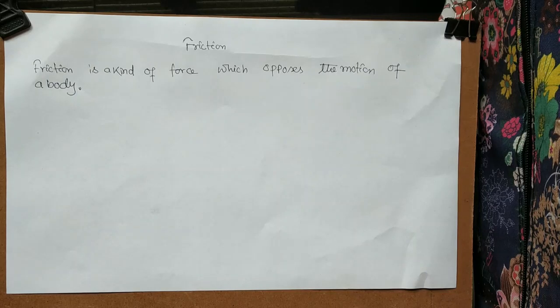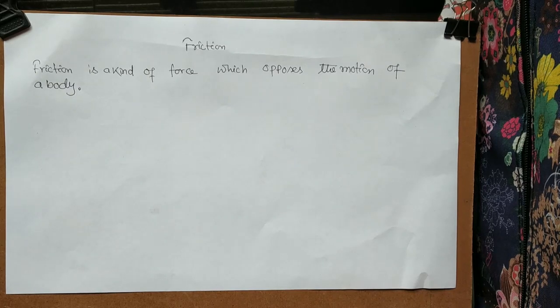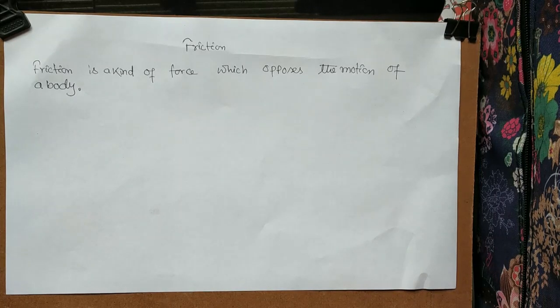Not only that, if you see it by your general example around yourselves, assume you are coming by a cycle and you are paddling it, that's why it is going forward. If you stop paddling, you will see that after covering a certain distance, the cycle stops. What is the reason behind it? Whenever you are applying a force on a cycle, you try to move it in the forward direction.